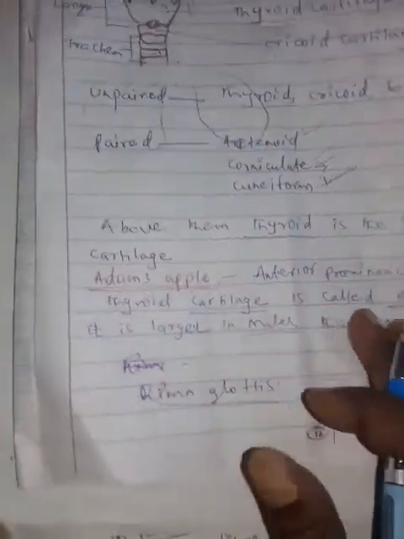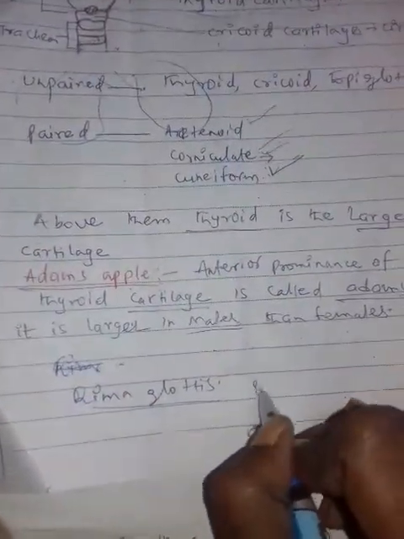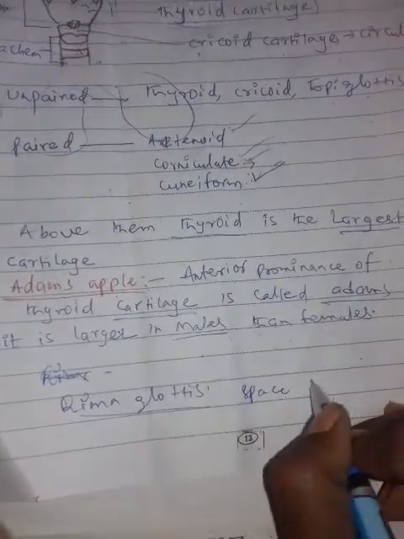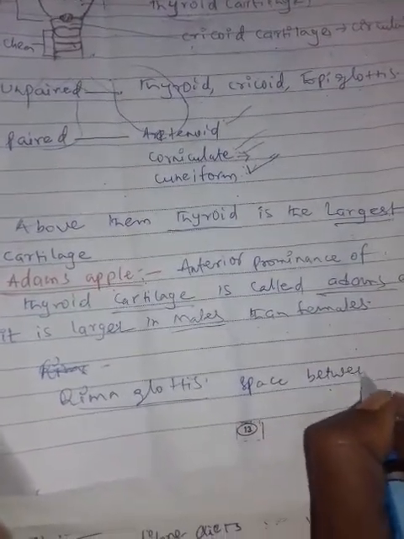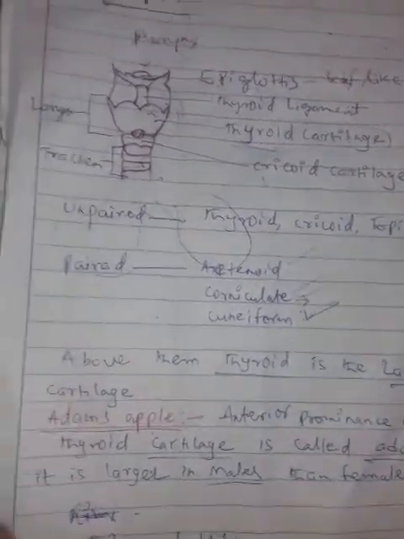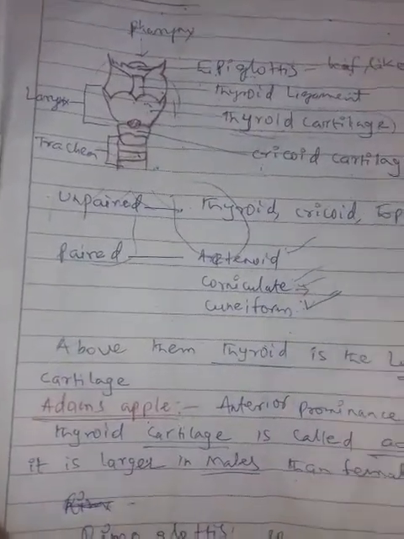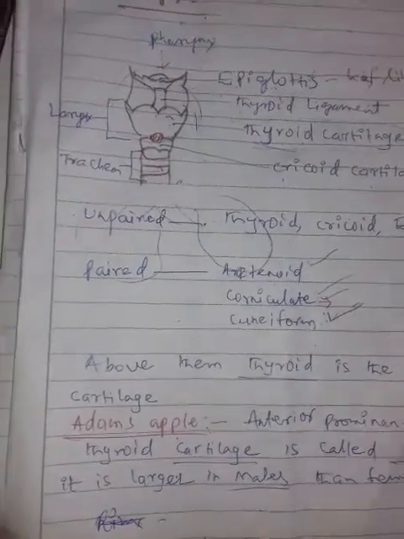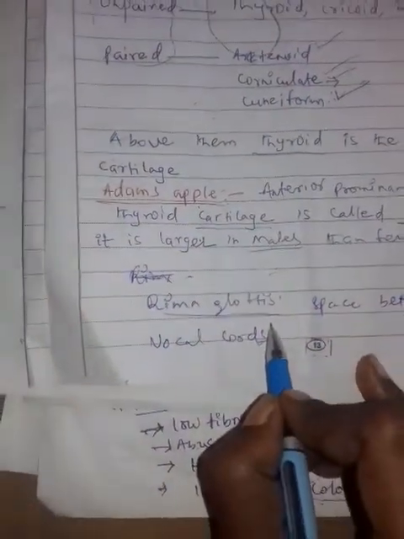Rima glottis. The space that occurs between the two vocal cords. The space between two vocal cords is called rima glottis.